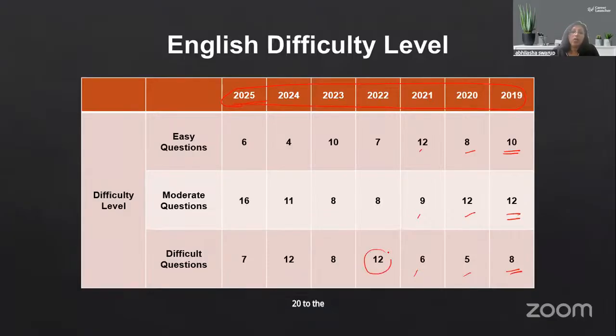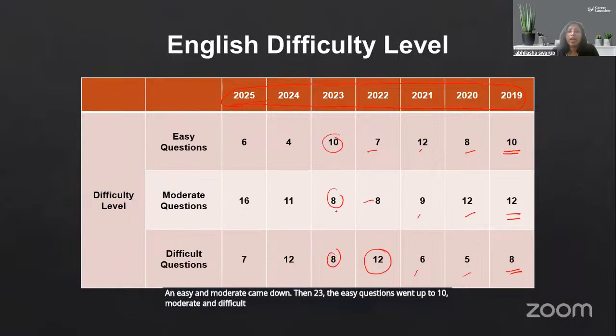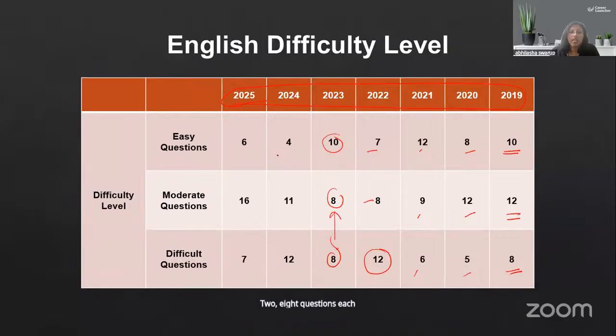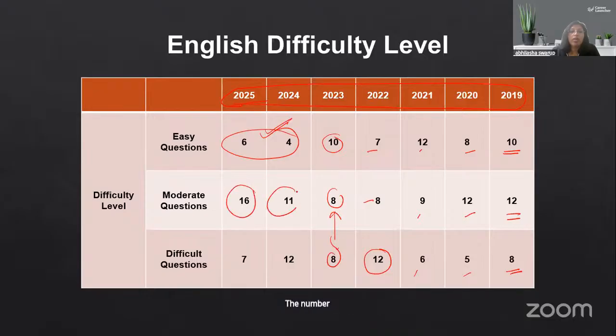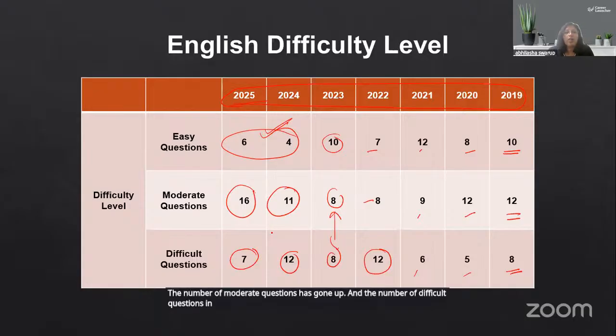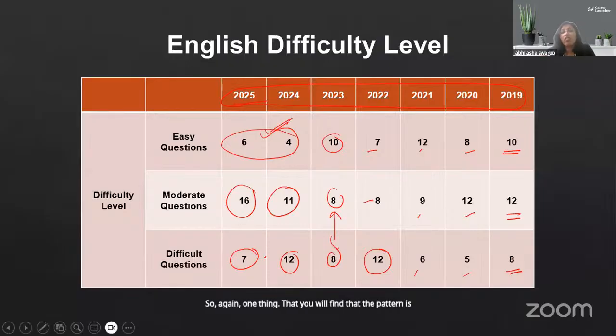In 22, the number of difficult questions went up to 12, and easy and moderate came down. Then in 23, the easy questions went up to 10, moderate and difficult went to 8 questions each and remained consistent. Then in 2024 and 25, the number of easy questions has gone down drastically. The number of moderate questions has gone up and the number of difficult questions in 25 has really come down. So again, the pattern is changing very, very fast. So to really say what kind of pattern will happen is going to be very difficult.